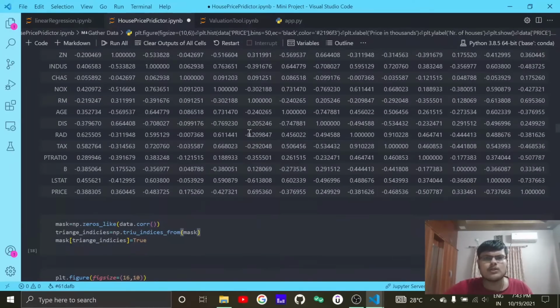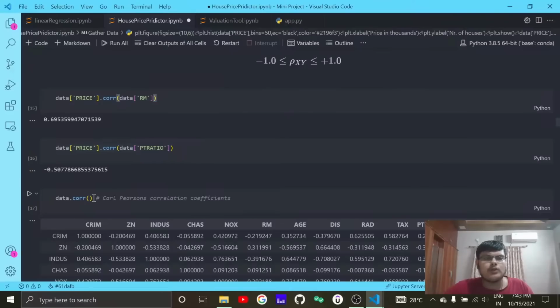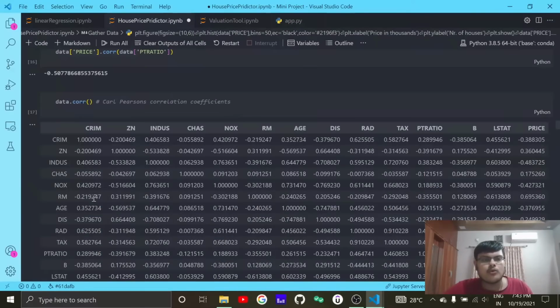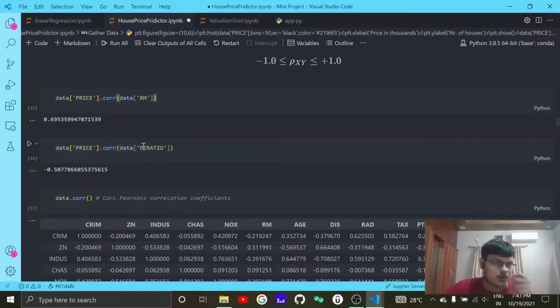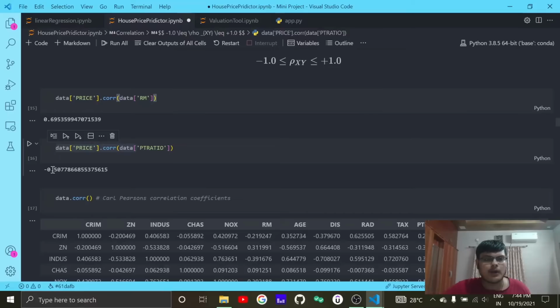So you can always call the core method on the data to know about the correlation. I was talking about the PT ratio in the start. It is the students per teacher, so definitely the more students per teacher, the lesser the house value should be, and it is being predicted over here that it has such an impact. It is a minus 0.5 correlation, so it has a negative impact of 50% on the data prediction.